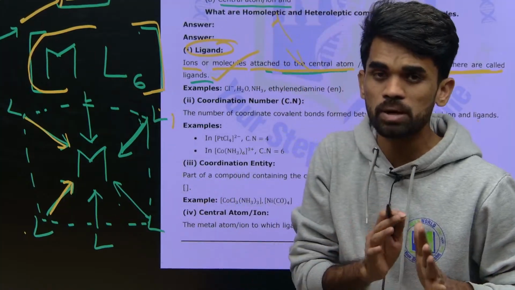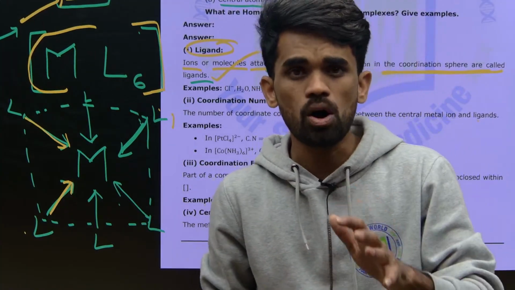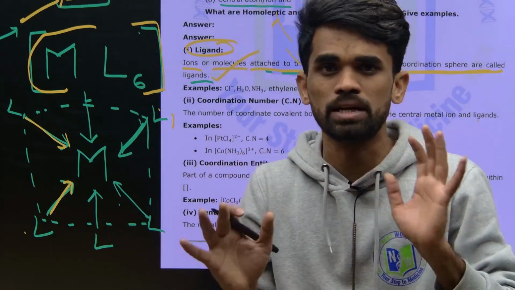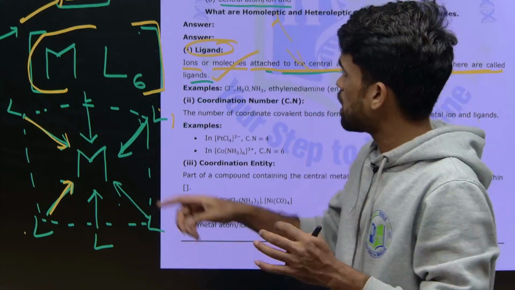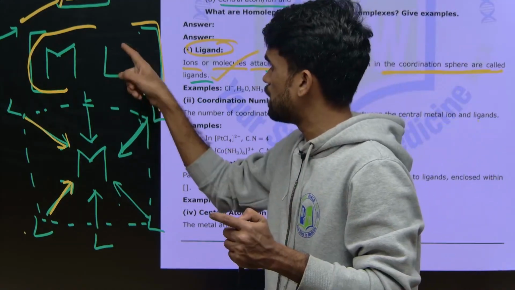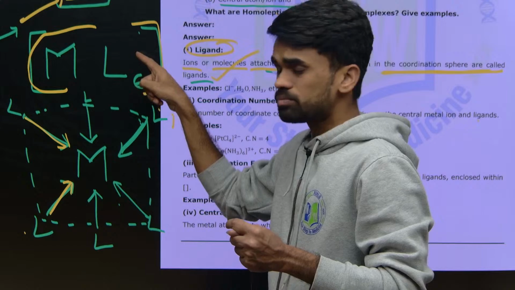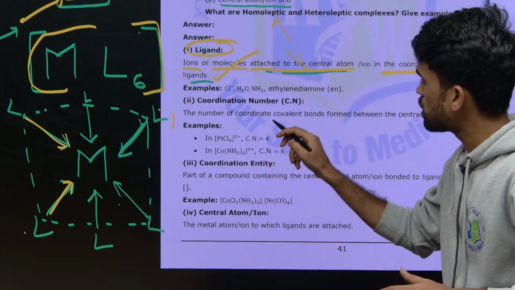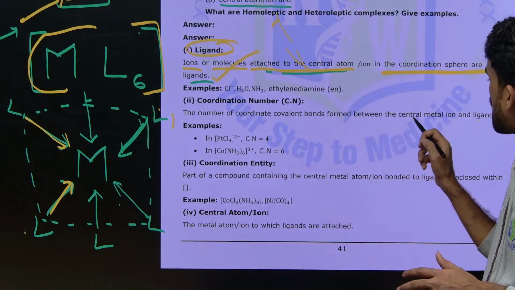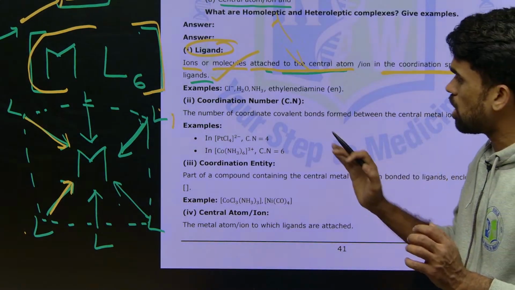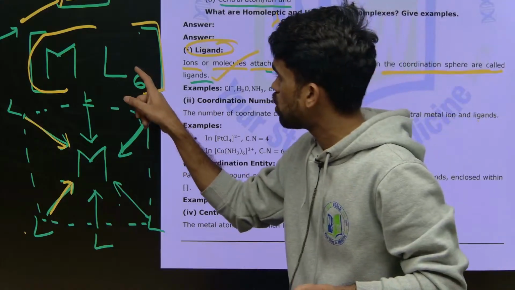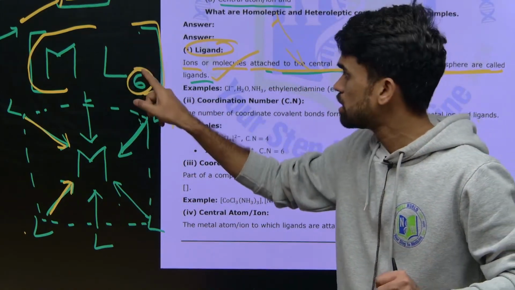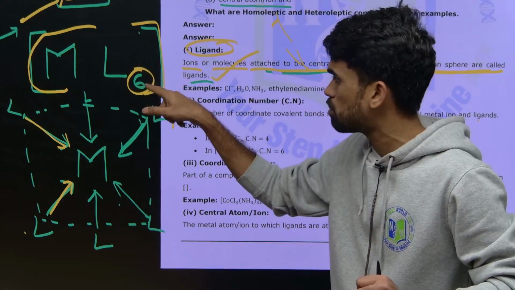Okay, you just simply remember like this: number of bonds made by ligands in the coordination sphere with the metal. So what I am saying, number of bonds made by ligands with this metal atom in this coordination sphere. The number of coordinate covalent bonds formed between central atom and ligand is called coordination number. For example, here how many ligands am I representing? 6. All these 6 are monodentate ligands. Therefore, the coordination number of this complex is 6.